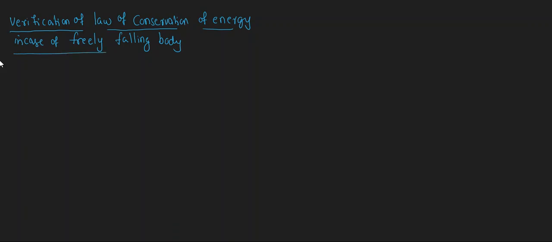What is law of conservation of energy? That is, total energy remains constant. That I am going to prove in case of freely falling body. Then how can we prove it? And generally, the freely falling body, how many types of energies does it have? Can anyone tell what type of energies the freely falling body has?